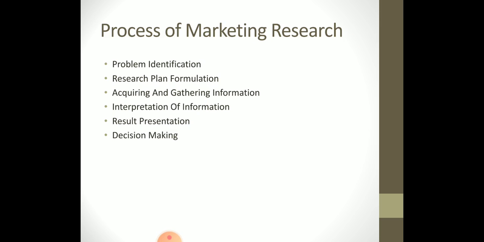After identifying the problem, the plan was prepared. After planning, the data or information was gathered. After the data and information was acquired, we interpreted, analyzed, and sorted it and made the arrangement in such a way that authenticated and proper data was collected and a result was prepared.